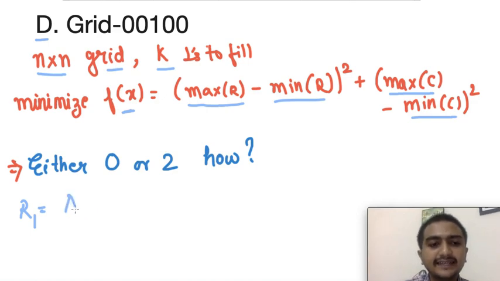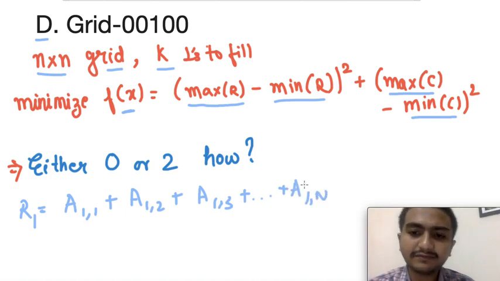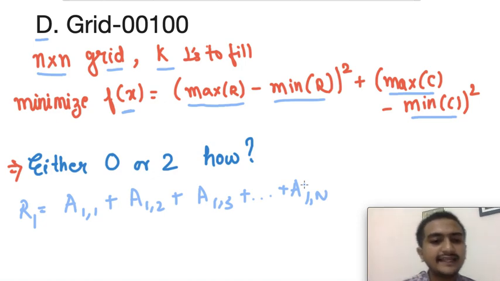So basically the sum of the first row, and similarly the column is the sum of the first column, okay? And then basically you have to minimize this, right?